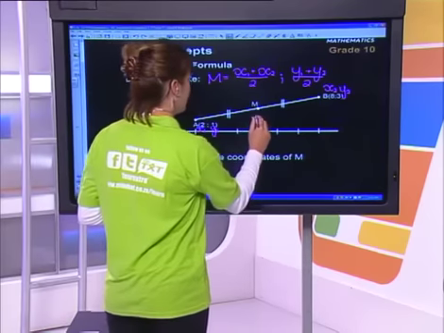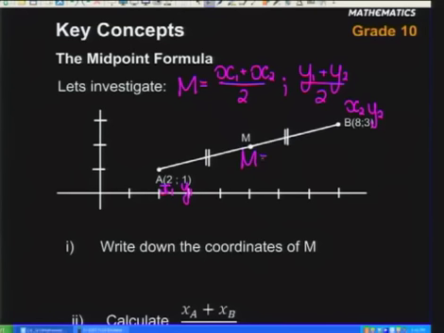So if I were to actually work it out over here, let's see what we've got. To work it out, I'm going to say my midpoint is equal to x1, which is 2, plus x2, which is 8, divided by 2, and y1, which in this case is 1, plus y2, which is 3, divided by 2. Okay, and that's your midpoint coordinates.